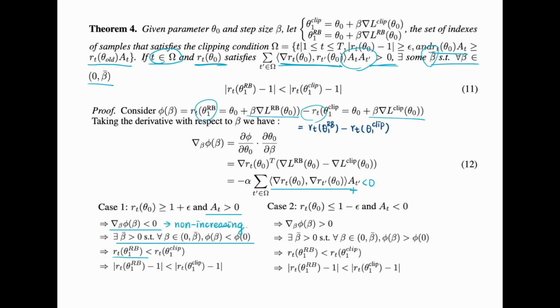Thus, the likelihood ratio of the rollback function is smaller than the likelihood ratio using the clipping objective. Thus, it is effectively pulling it back into the clip range.